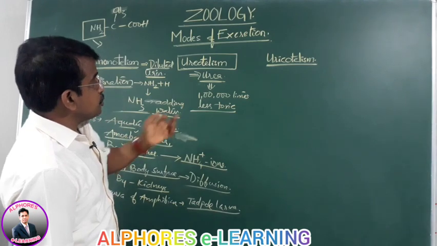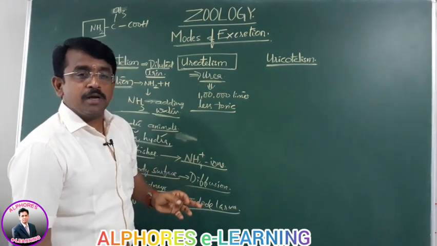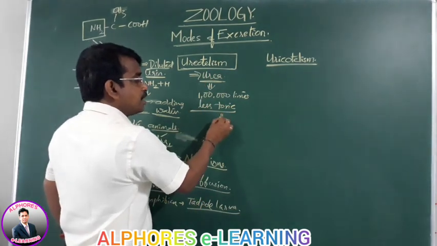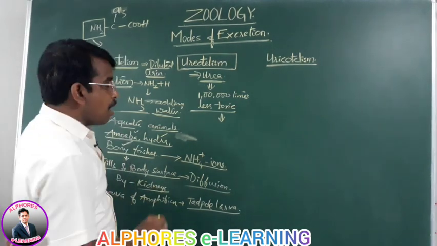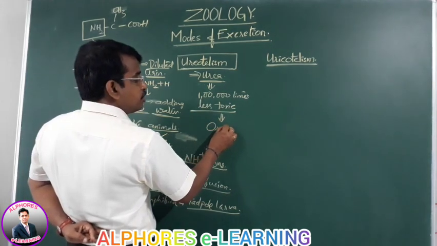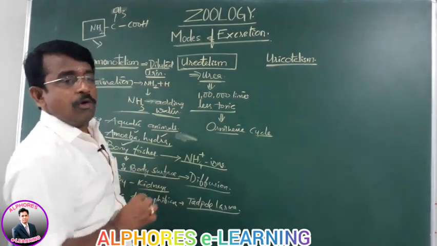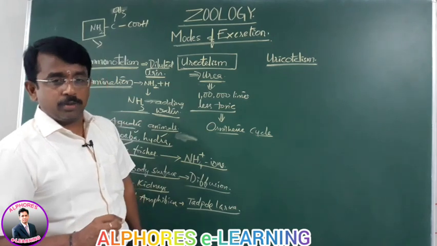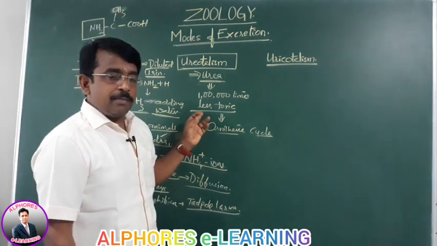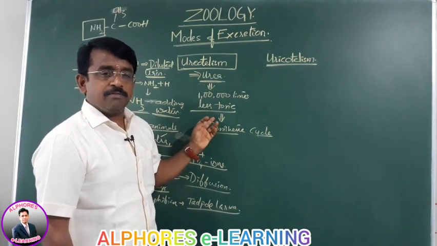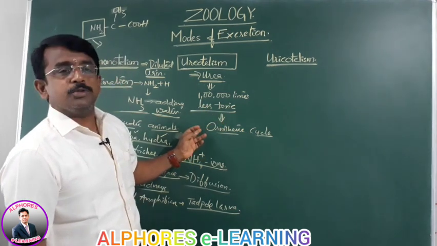Urea is less toxic when compared with ammonia. It is 1 lakh times less toxic than ammonia. Generally, urea is formed in the liver of higher vertebrates by a cycle named the ornithine cycle, where amino acids like ornithine and enzymes are involved: deamination followed by ammonia formation, ammonia combined with carbon dioxide, and that results in urea.